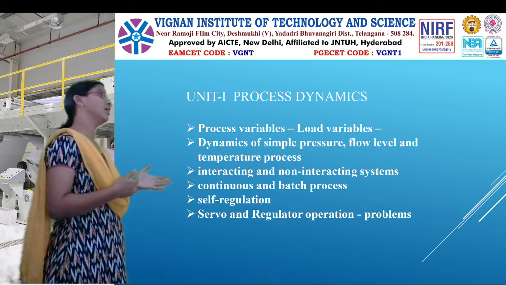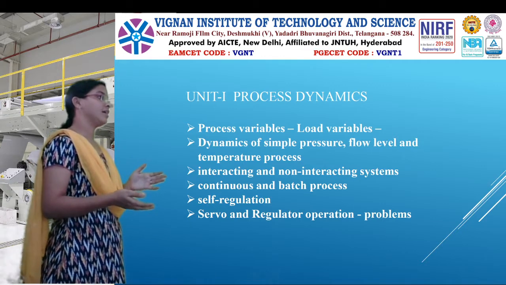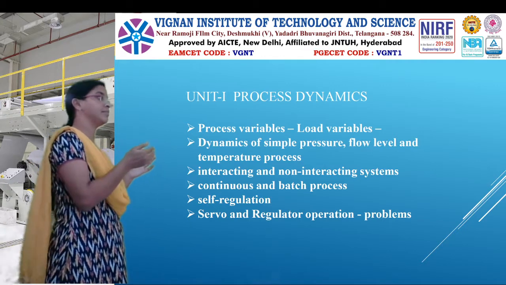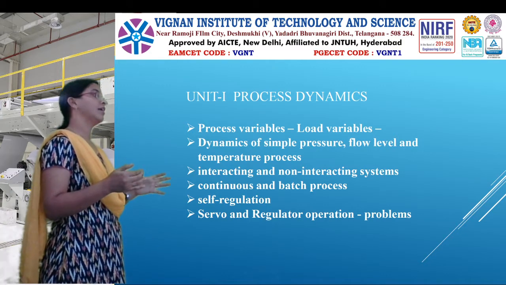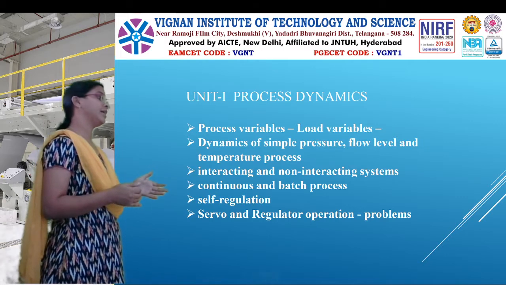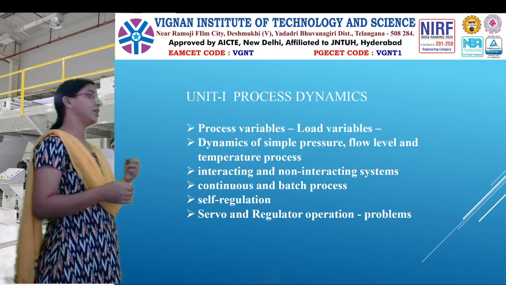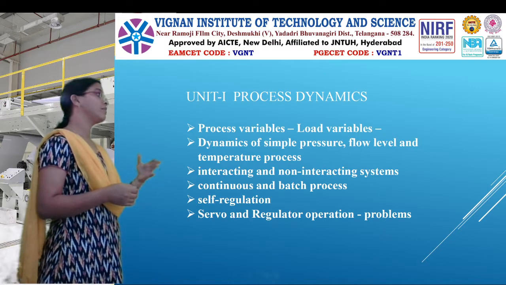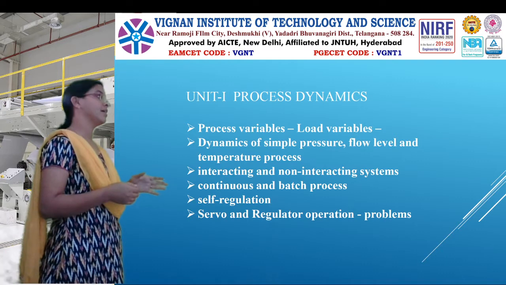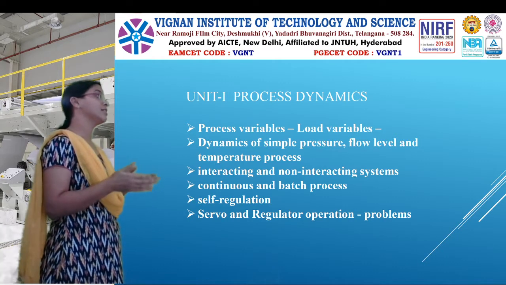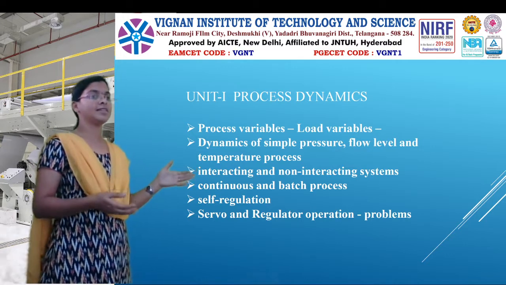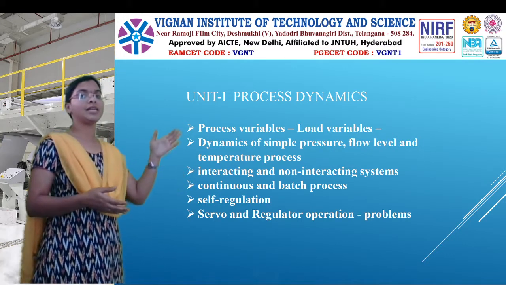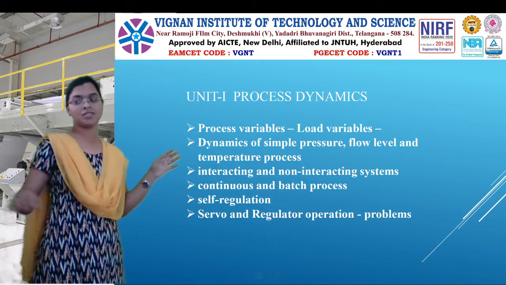And next, nowadays we are seeing some continuity or linear relationship of regulating operation, or else you are seeing some robotic applications which are operated by the user: whenever he wants, it will perform the operation, and whenever he doesn't, it will stop. What is that type of output called? Servo operations. So servo operations and regulator operations we can see in this entire first chapter. These are the main topics in your first chapter.